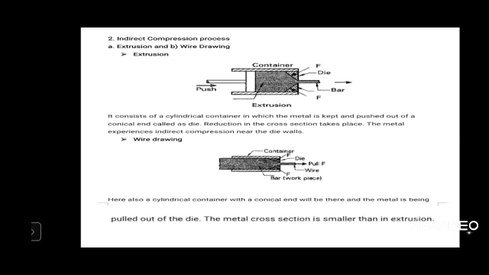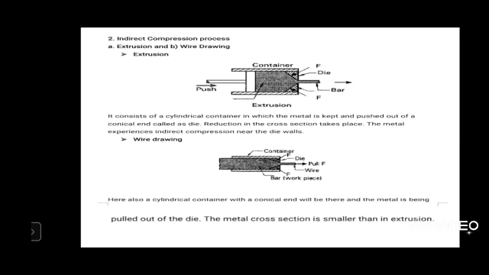Even though you are applying force directly at the entry, due to the reaction of the die, the indirect compressive force acts at the exit of the material, near the exit where the conical die is provided. That conical die creates the indirect compressive force, thereby the material is reduced into the required uniform cross section and exits out of the die. Here the extrusion involves indirect compressive force. Next one is wire drawing. Wire drawing is similar to the extrusion process.